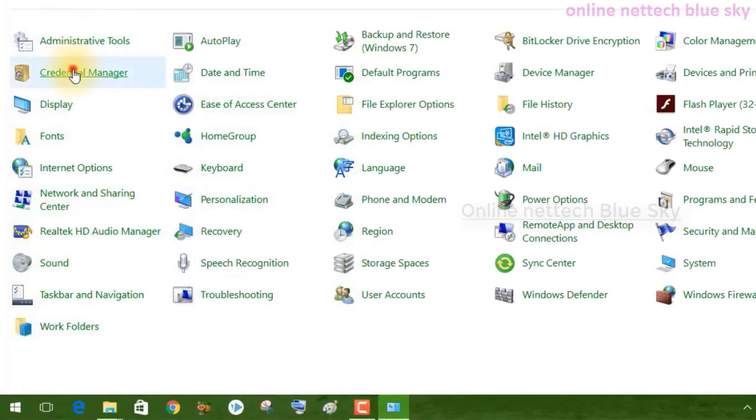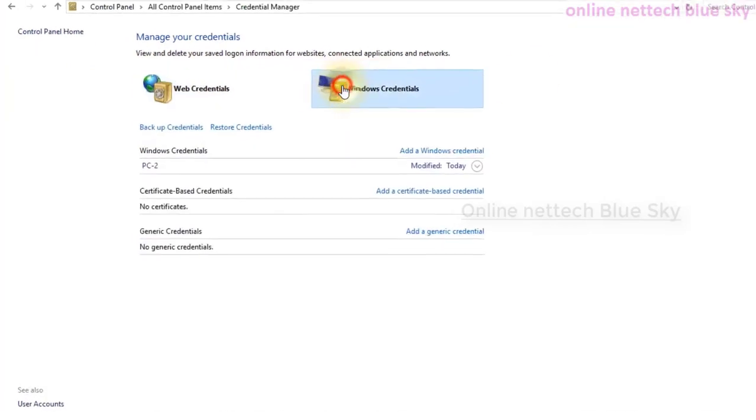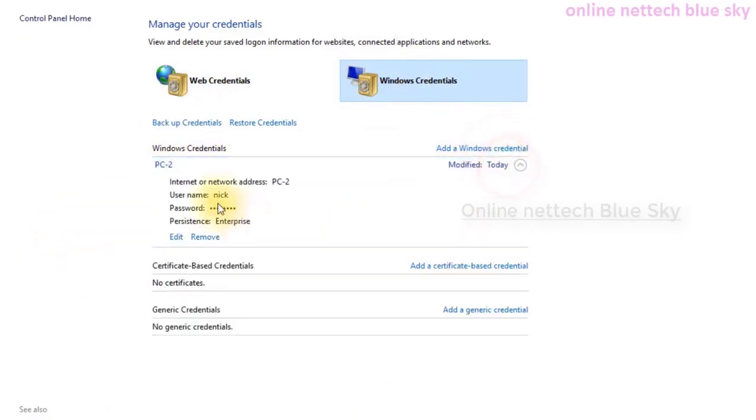So two computers may be logged in on your network, but two or more computers may already be logged in on your systems here. Any type of website and web application you are using, a web creator is an online application where you use a username and password. So with this username and password, you can see this Windows credential, that means however many usernames and passwords you use here.